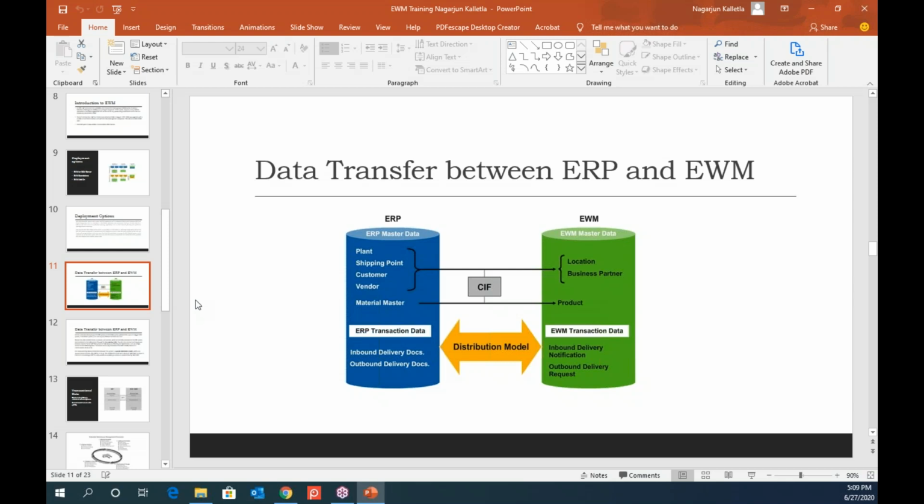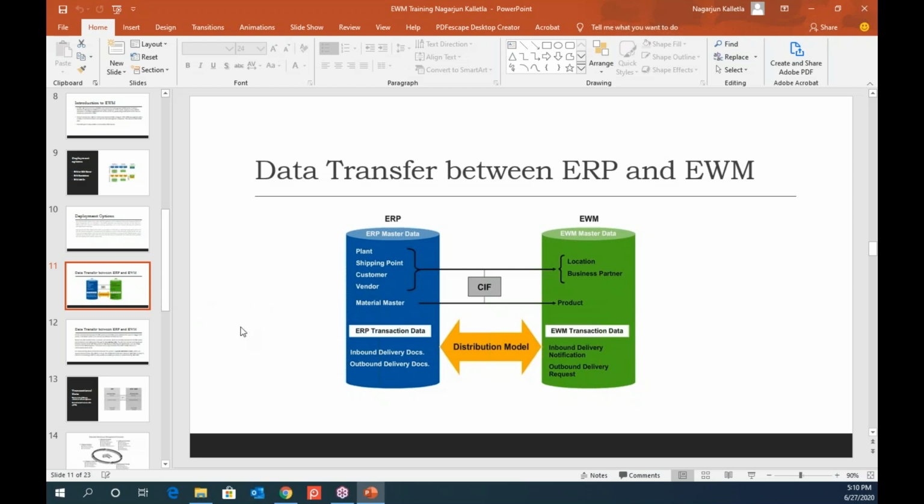So when you perform the inbound delivery activities, at each step, for example, the goods receipt must be sent back to ERP, right? So that once the EWM does the goods receipt, the same should go back to ERP. ERP should do a 101 movement type, and it should update its stock, right? So it is bidirectional, and this is happening using queue based interactions, that is qRFCs, queued remote function calls. So it can flow from ERP to EWM and EWM to ERP.